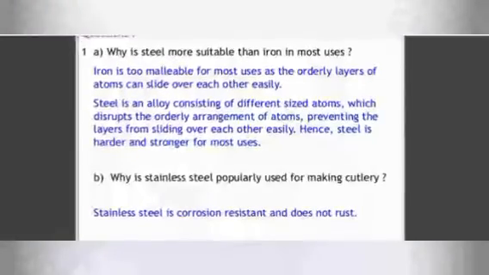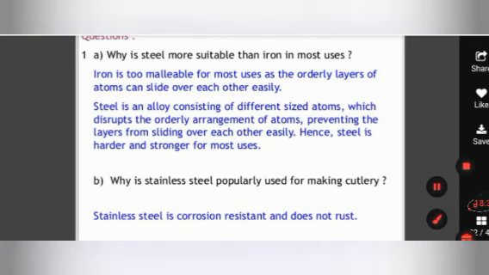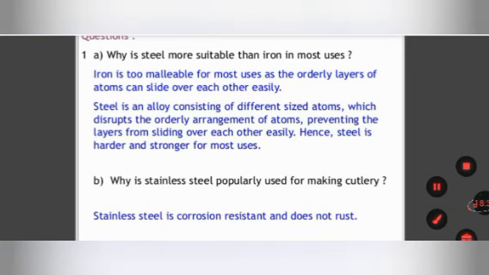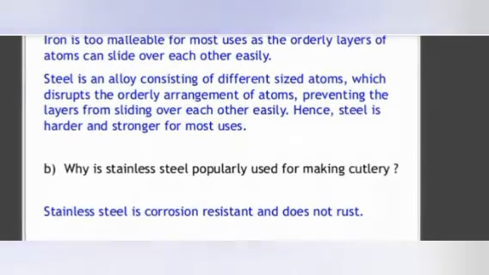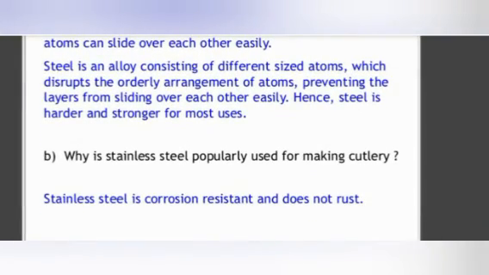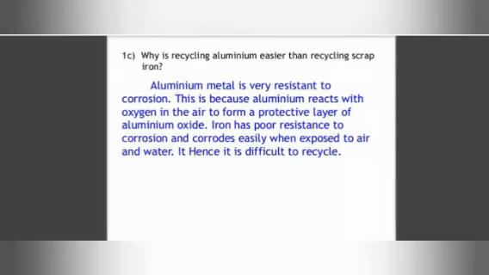Now a long answer question: why is steel more suitable than iron for most uses? Iron is too malleable, as its orderly layers of atoms can slide over each other easily. Steel is an alloy which consists of atoms of different sizes which disrupt the orderly arrangement of the atoms. It prevents the layers from sliding over each other easily, and steel is harder and stronger for use. Why is stainless steel popularly used in making cutlery? Stainless steel is corrosion resistant and doesn't corrode. That's why it is used.